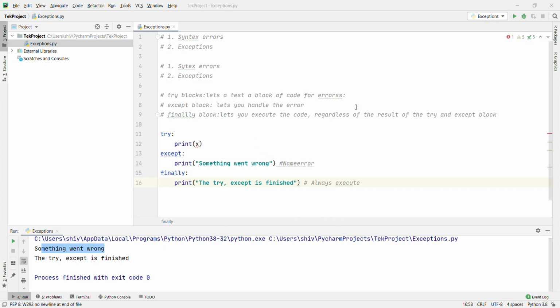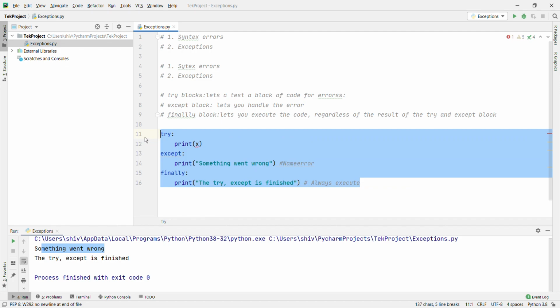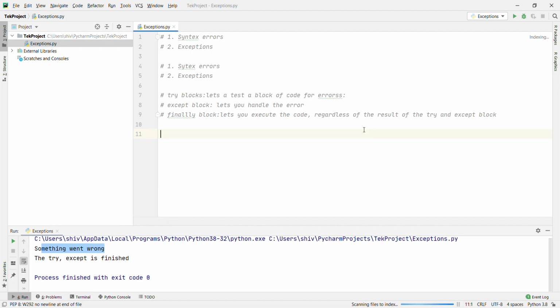Okay, let's go with another example. Let's move first. Try: k equal to 5 divided by 0, print k.